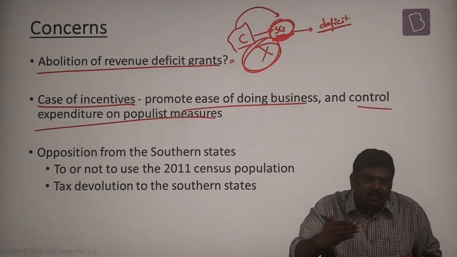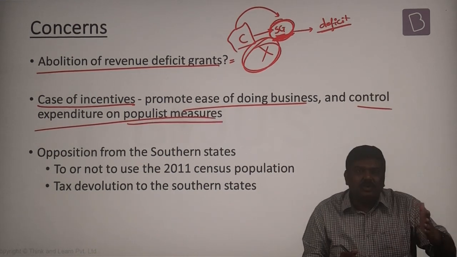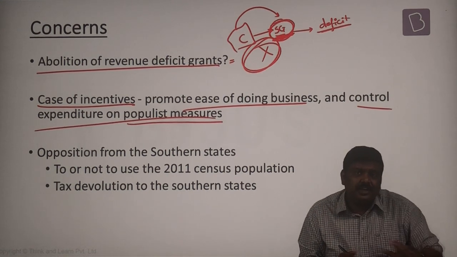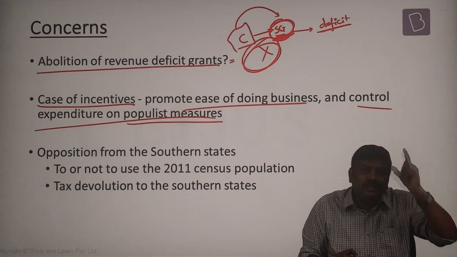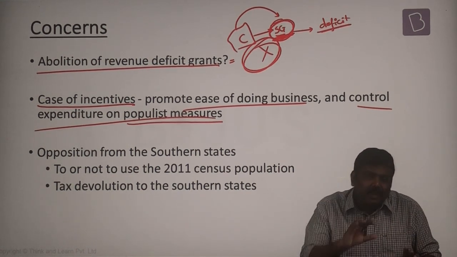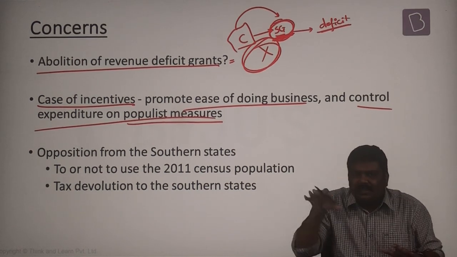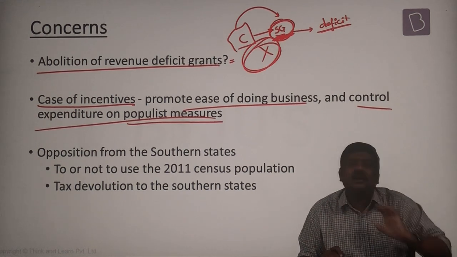The experts now question, how do you define a populist measure? Because a measure or a policy of a certain party in a certain state could be prudent for itself, but it may be viewed as a populist measure by the central government. And in case of India, where you will see a multi-party system, at the center there is one party, and at the various states there is another party forming the governments.